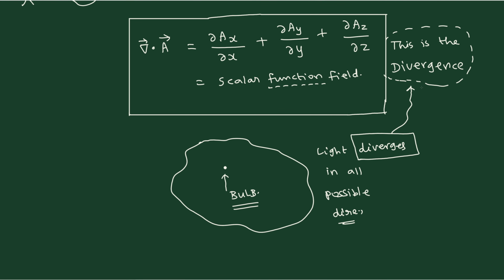So therefore, mathematically you perform something. Mathematically I am taking a del operator here, and then an operator here, and then I do some dot operator, and that's all about it. I don't know whether light is diverging or not. So nothing, I am performing only a mathematical operation. Now what people have done is, we want to understand what mathematics is doing. So for that, we have to compare this with a certain physical system. In which physical system do you have divergence? That's the question. Okay, you can't have divergence everywhere. If you have a pressure, for example, you can't ask what is the divergence of pressure. No meaning.